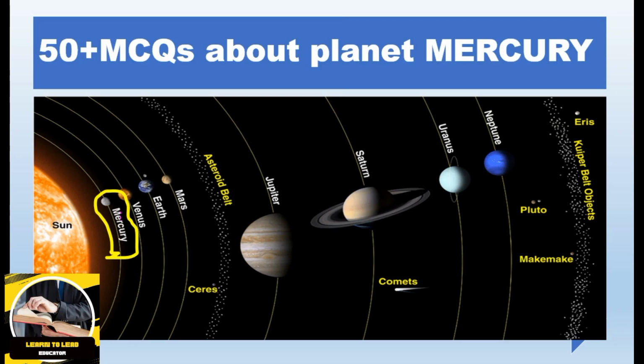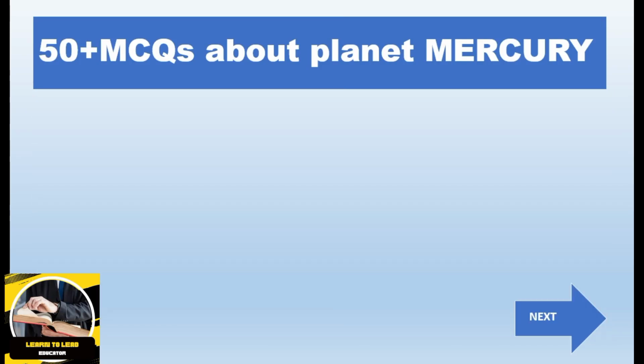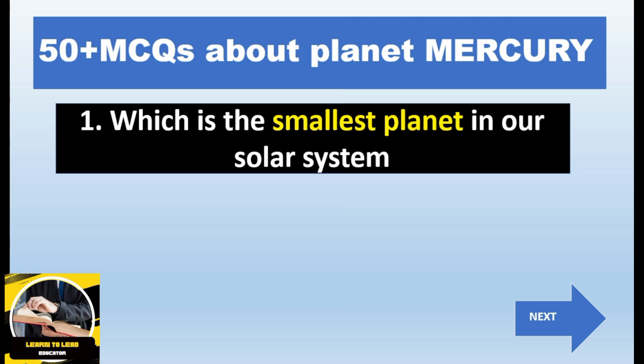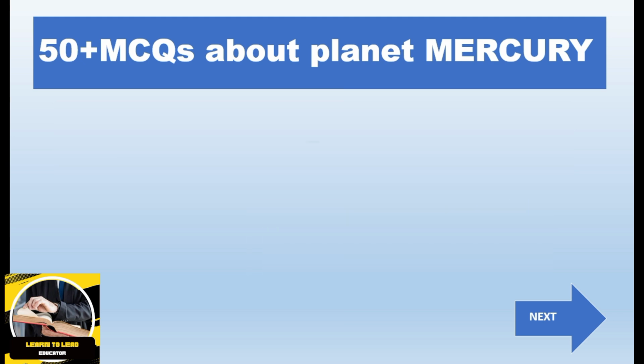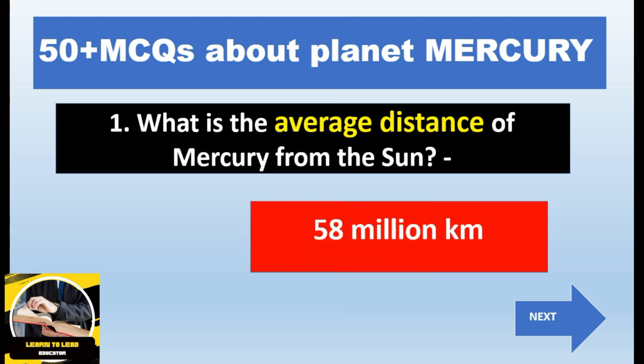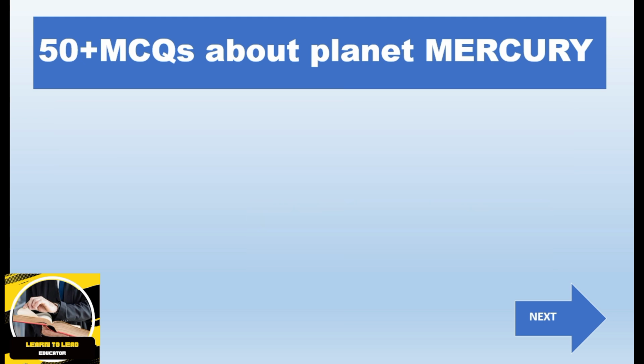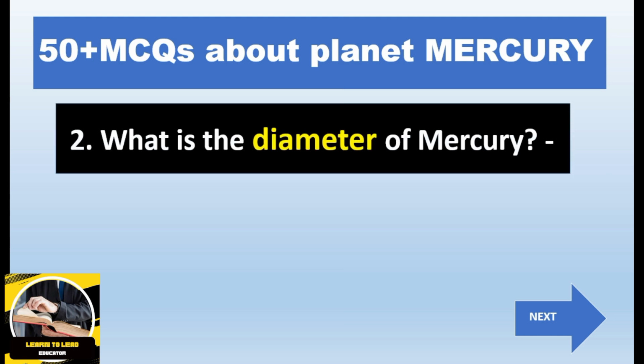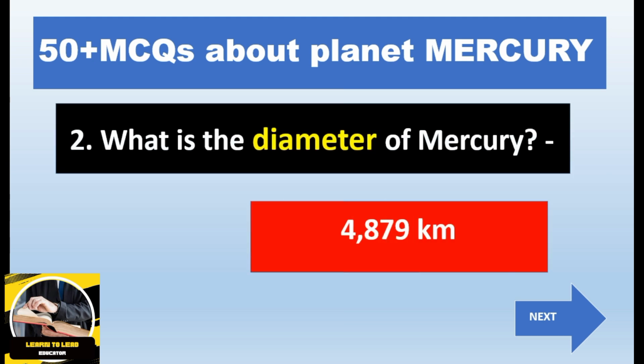50 plus MCQs about planet Mercury. Our first question is which is the smallest planet in our solar system, that is Mercury. What is the average distance of Mercury from the Sun, that is 58 million kilometer. What is the diameter of Mercury, that is